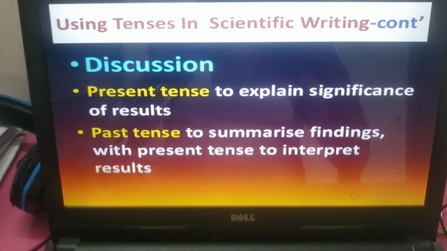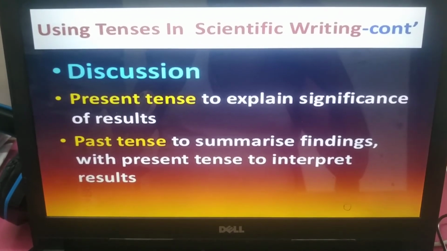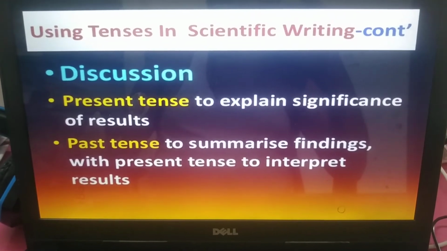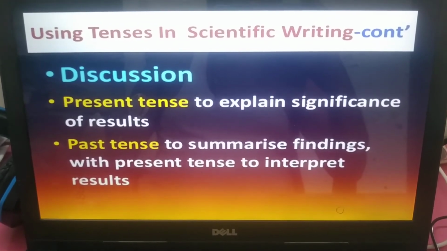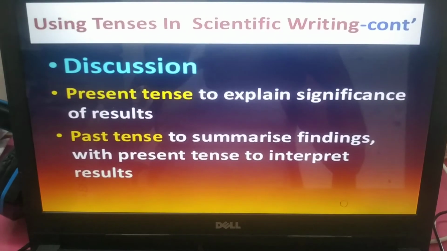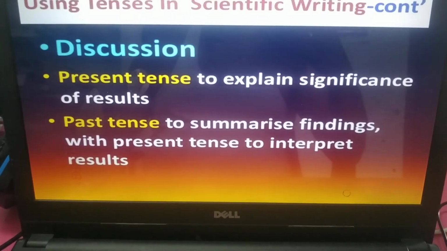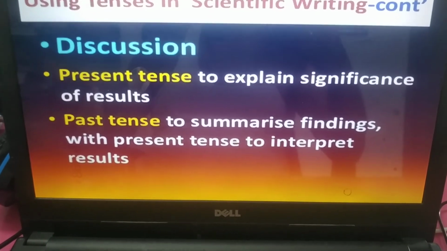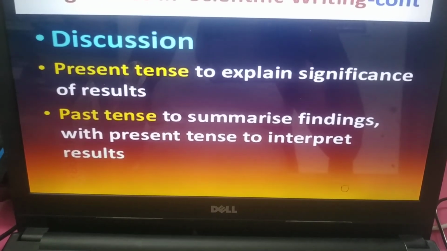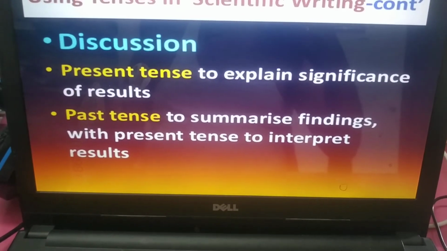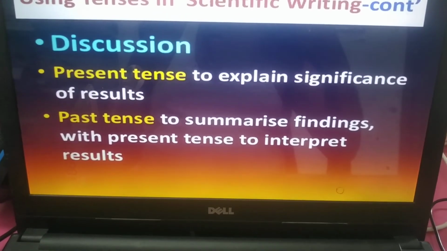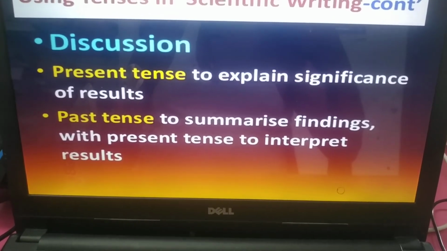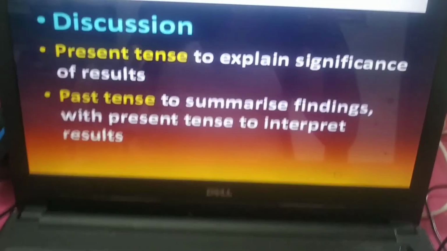Then the discussion part: present tense to explain the significance of results, past tense to summarize findings, and present tense to interpret results. In the discussion, you have to use all tenses: present, past, and future. You should know where each is appropriately used. Present tense to explain the significance of the results, past tense to summarize the findings, with present tense to interpret results.